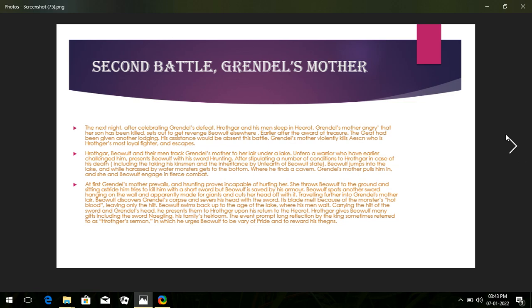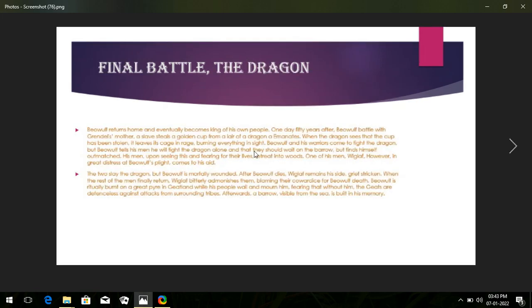Let's see the next slide, the final battle, the dragon. What happens here, friends? This is the last part of the Beowulf poem. It was written in the Anglo-Saxon period, anonymously. Nobody knows who wrote this epic poem, but many writers have since retold it in their preferred languages. But here, let's come to the point.